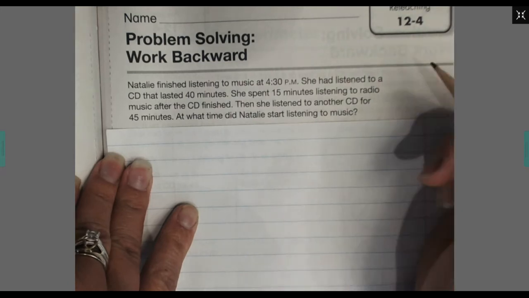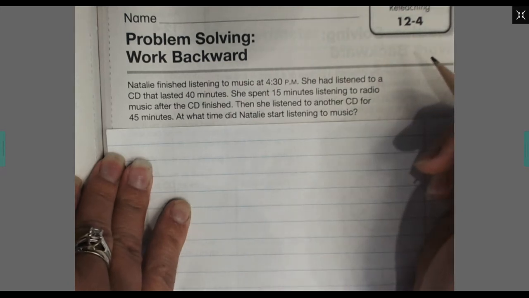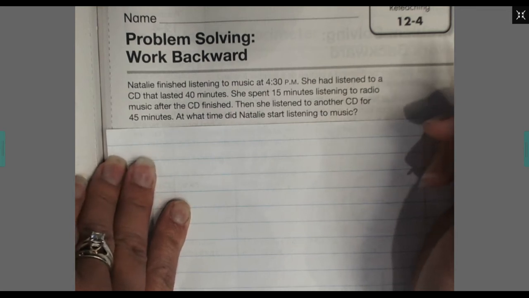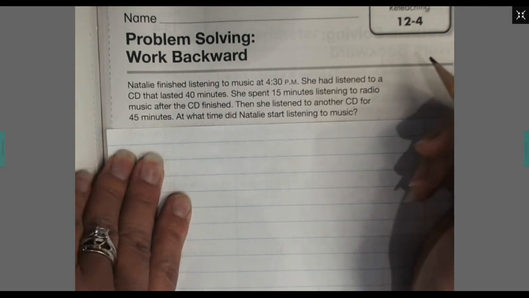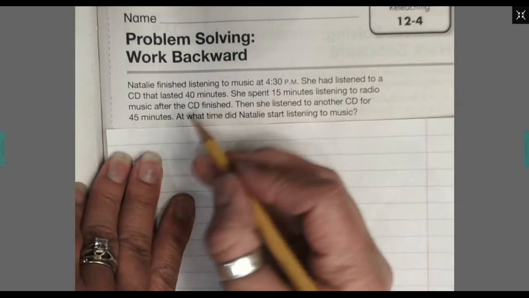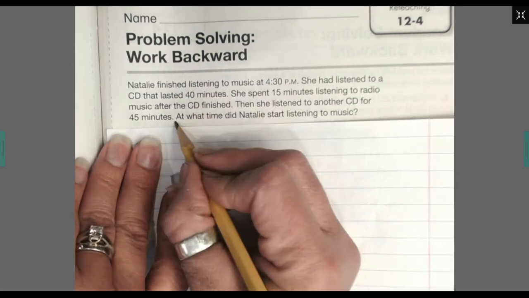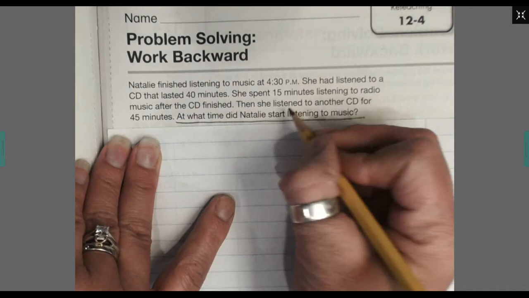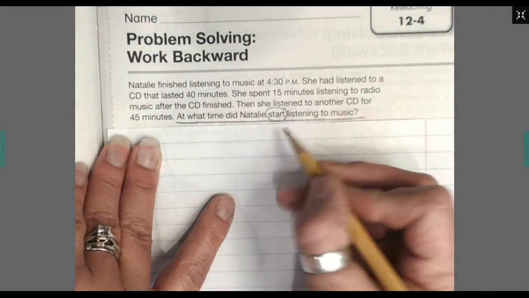What do we need to underline? The question. What do we need to bracket? Important information. And what do we need to circle? Keywords and verbs. Any verbs that might help us solve. Question. At what time did Natalie start listening to music? Start. What time did she start?